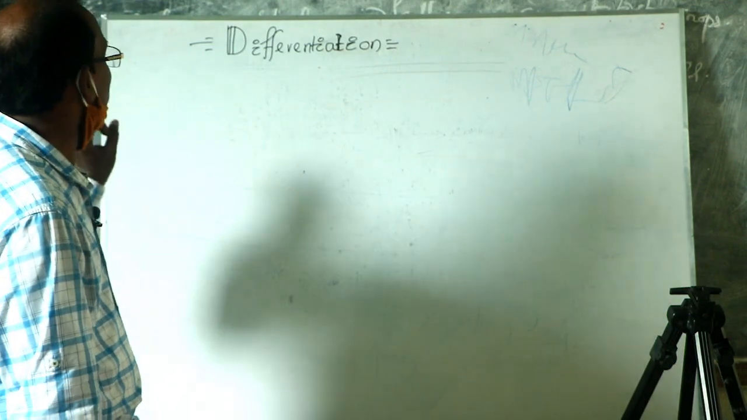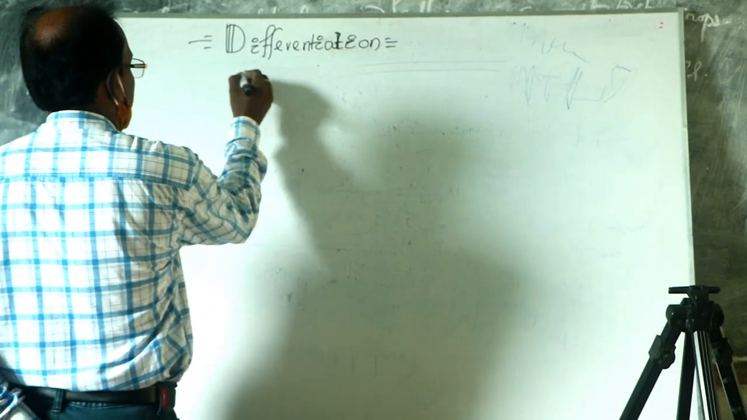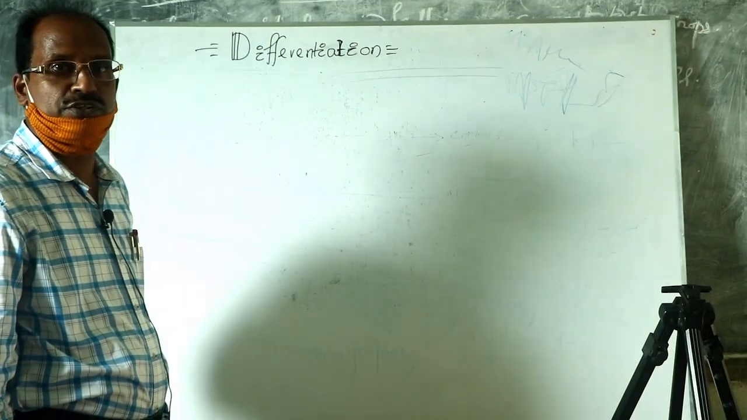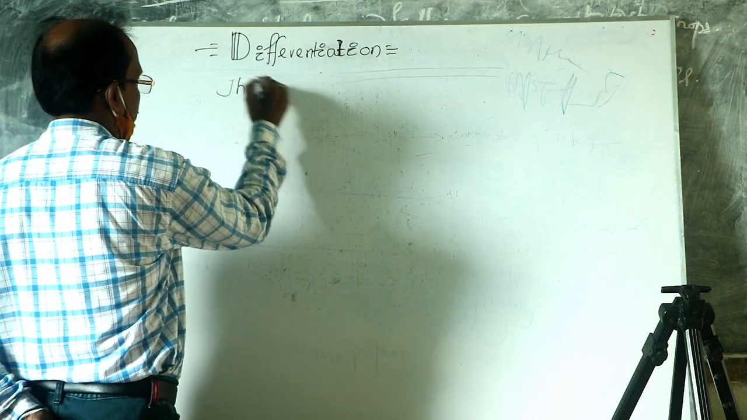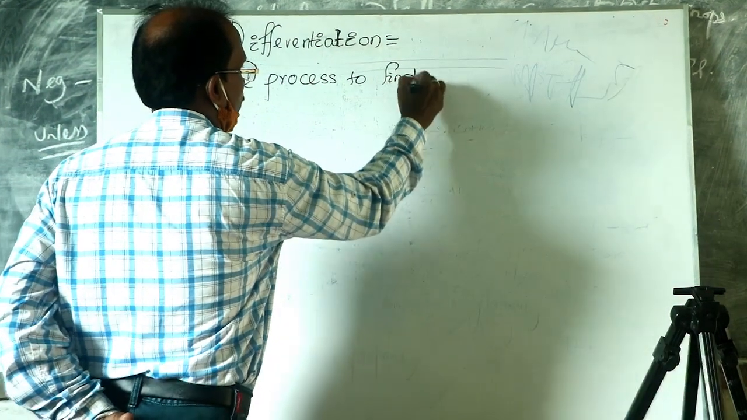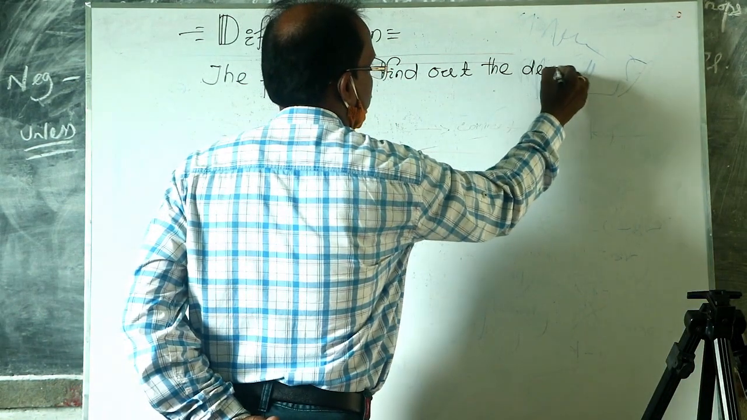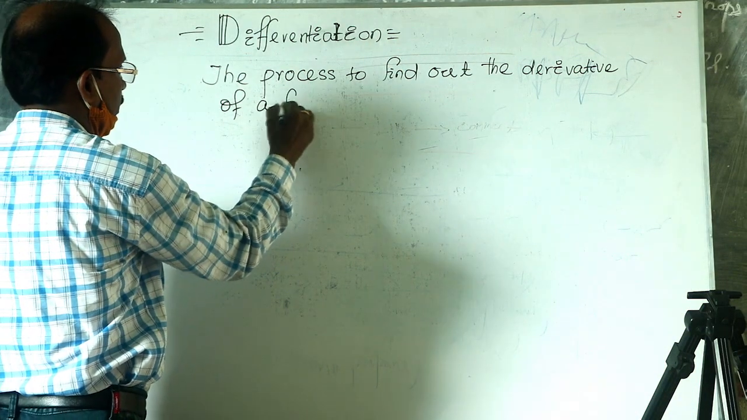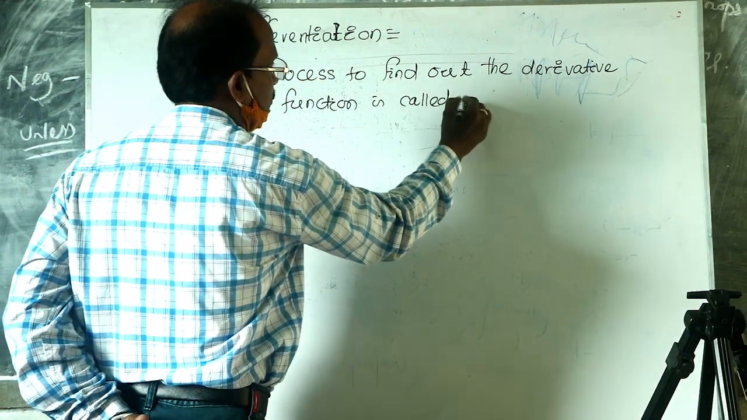Today we shall read differentiation. Differentiation means the process to find out the derivative of a function. The process to find out the derivative of a function is called differentiation.